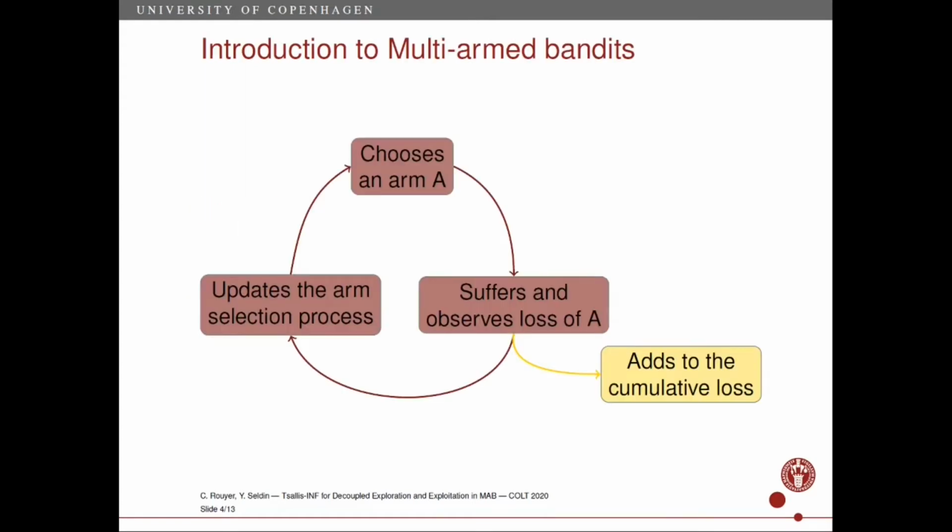Multi-armed bandits is a central framework for studying the exploration and exploitation trade-off. In the multi-armed bandit game, a player repeatedly chooses actions, also known as arms, from a set of K arms, and then observes and suffers the loss of that arm. That loss can then be used to improve the future choices of arm, but also adds to the cumulative loss, which the player aims to minimize.